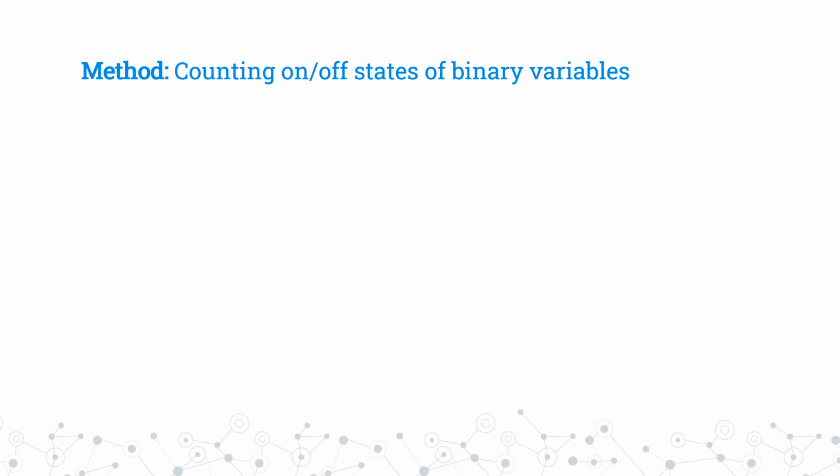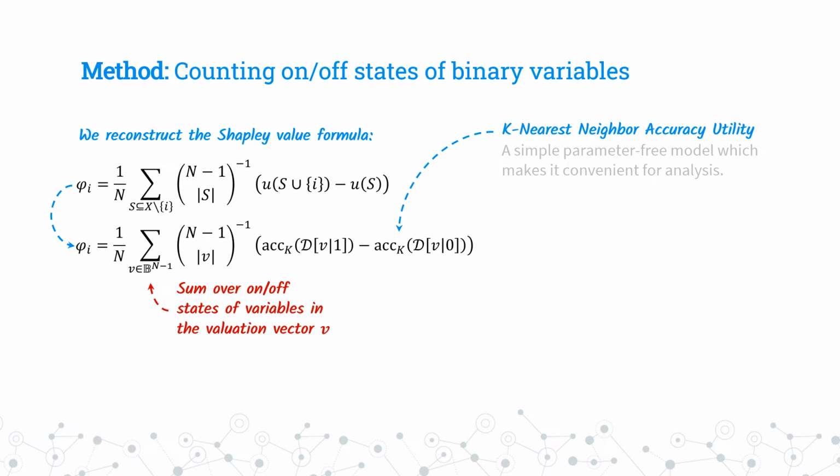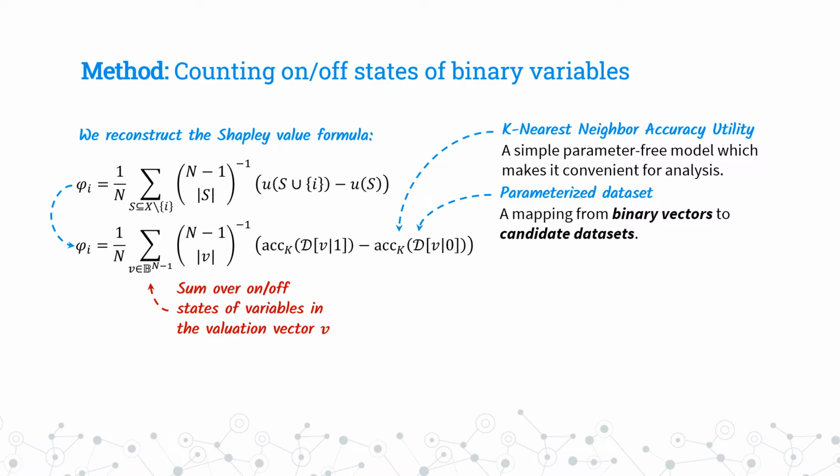In an effort to apply the theoretical notion of Shapley value in practice, we start off by reconstructing the formula a little bit. Instead of summing over subsets, we are now summing over binary vectors. Our utility is now the accuracy of the k-nearest neighbor model. We've chosen it due to its simplicity, which makes it much easier to analyze. The binary vectors now determine the candidate dataset instance that gets passed into our model for training. The problem here is that the number of these candidate datasets is huge, so we need a more space-efficient representation.